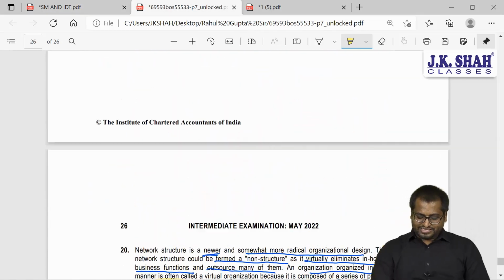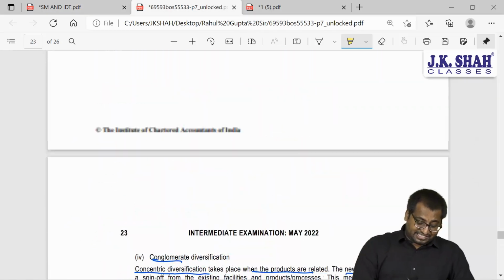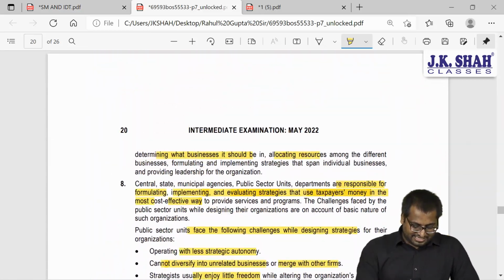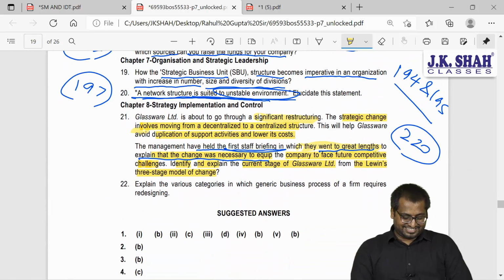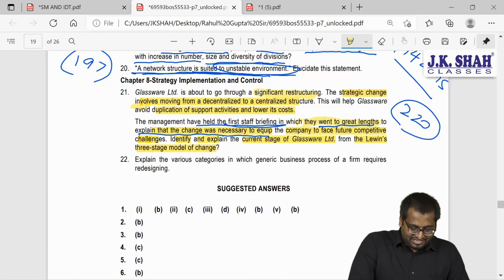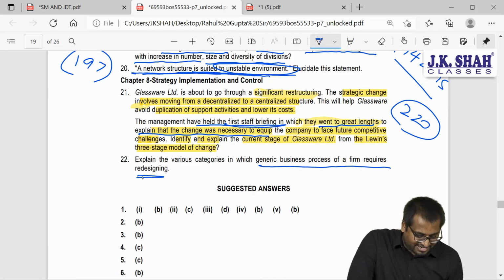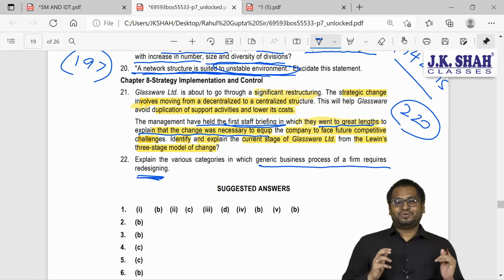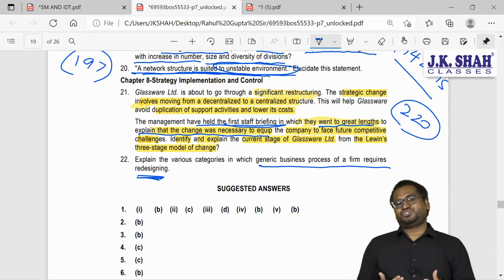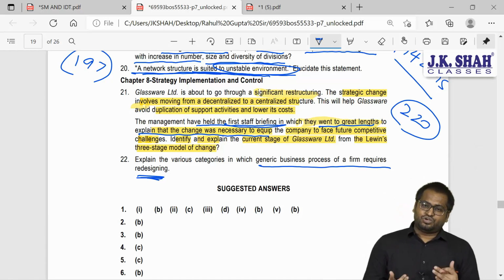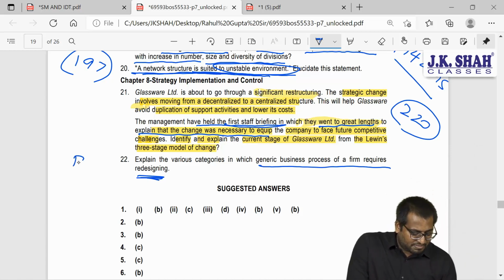So the last question, guys, is a very interesting question. So let's read this question. Explain the various categories in which generic business processes of a firm require redesigning. So now this is a practical based question, guys. Two lines question, but practical based question. A very good question. This question is about BPR.